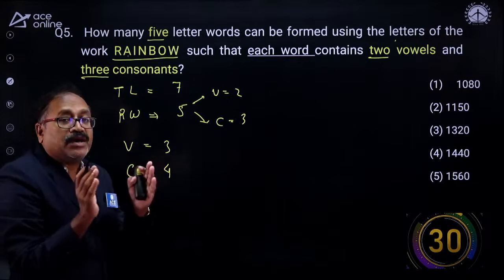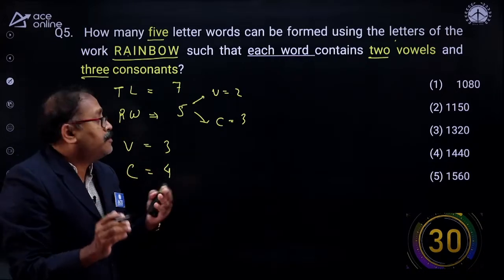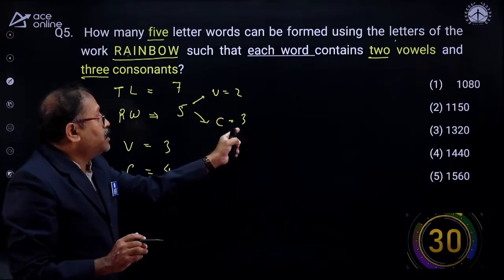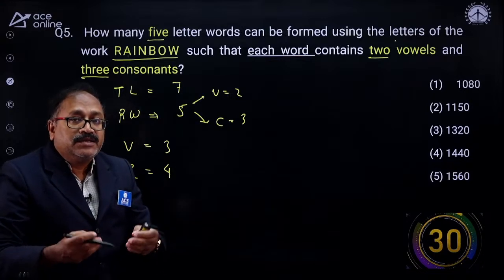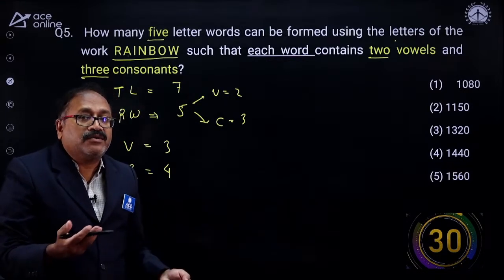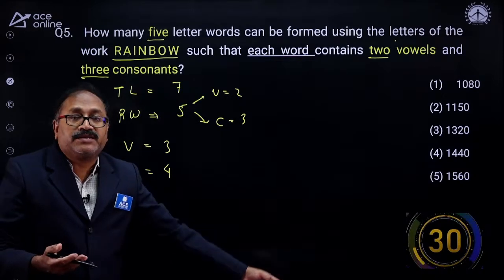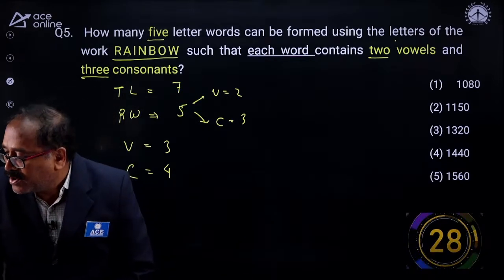So you need to frame the 5 letter word in such a way that there should be 2 vowels and 3 consonants. Just try to think how to answer it, and I am waiting for 30 seconds.